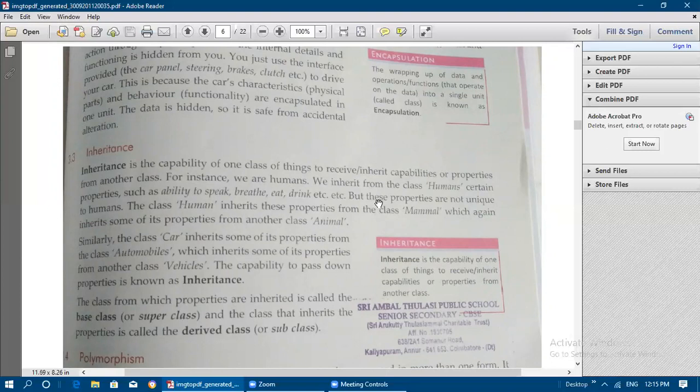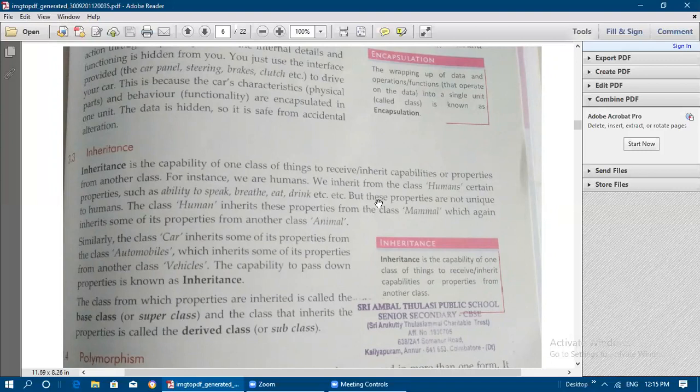These capabilities are derived from one human to another human. Take grandparent, then parent, and then child. Grandparent will have some behavioral characteristics that will be inherited by a parent, and from the parent a little will be passed to the child. Like that, characteristics and behavior are inherited from parent class to child class. That is known as inheritance.